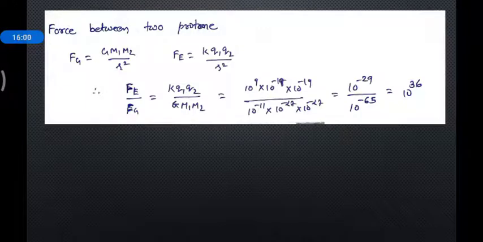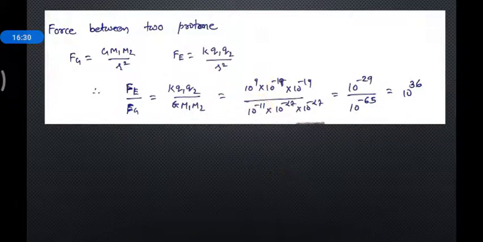In the last slide I am showing how the 10 to the power 36 comes into the picture. This is Fg, the gravitational force due to two protons. This is the electric force. I am taking the ratio of the electric force to the gravitational force. The r square will cancel out, then the rest of the terms are k q1 q2 over G m1 m1. K is 9 into 10 to the power 9. I am ignoring the 9, so I am using 10 to the power 9.